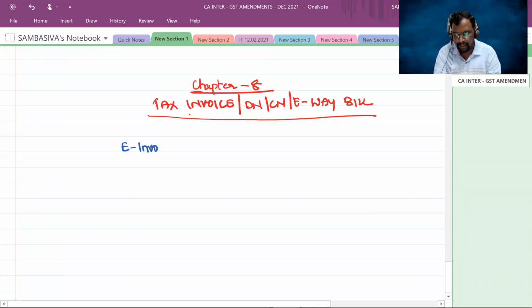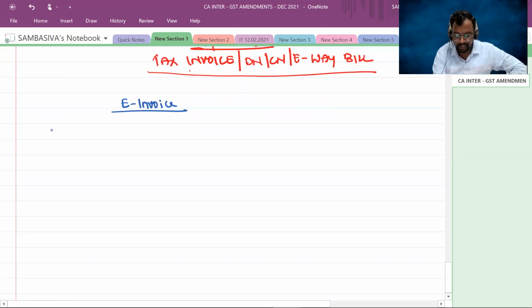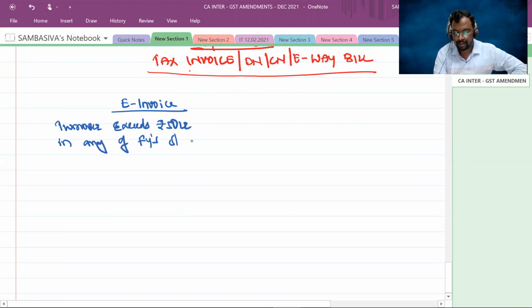So whether e-invoicing is mandatory for all? No, we have a turnover limit. E-invoicing is mandatory for only those suppliers whose turnover exceeds rupees 50 crores in any of the financial years starting from